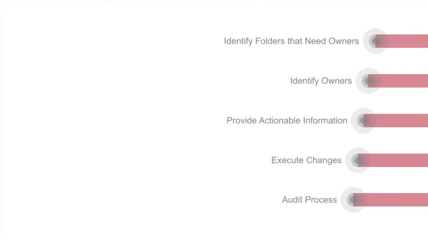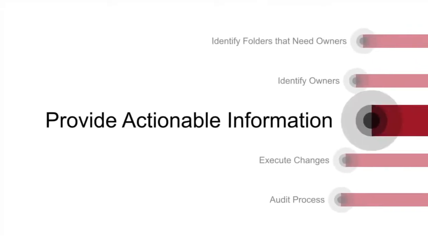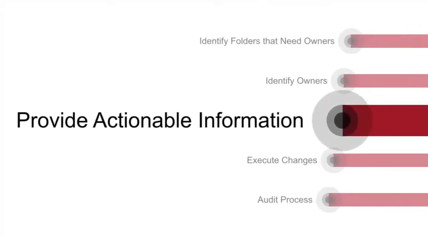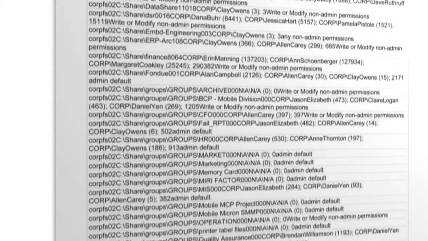making access control decisions. Once we've found the data owners, the next challenge is providing them actionable information about their data. Traditionally, IT has provided data owners a long list of users that are either in their group or who have access to their data. It's too hard to look through and takes too long.